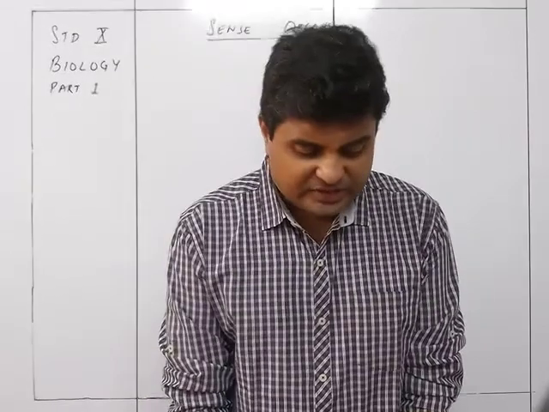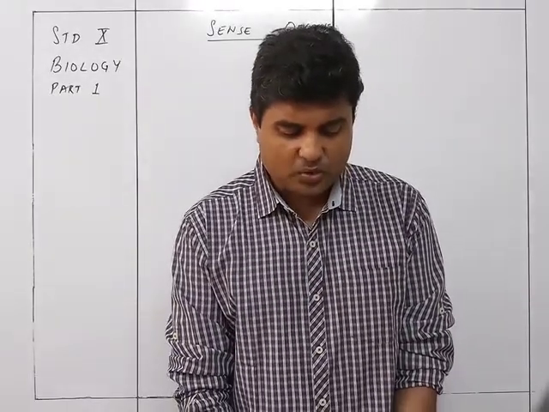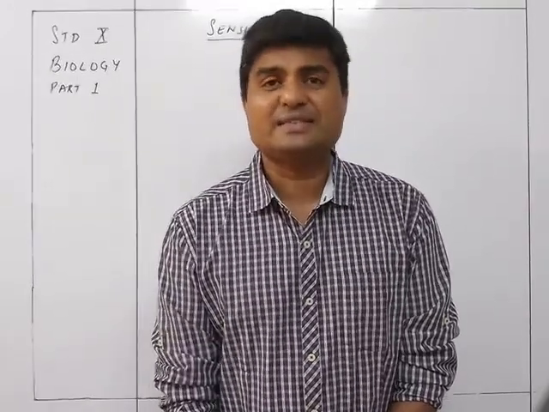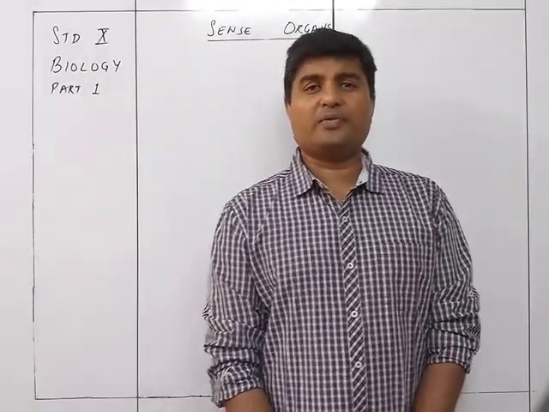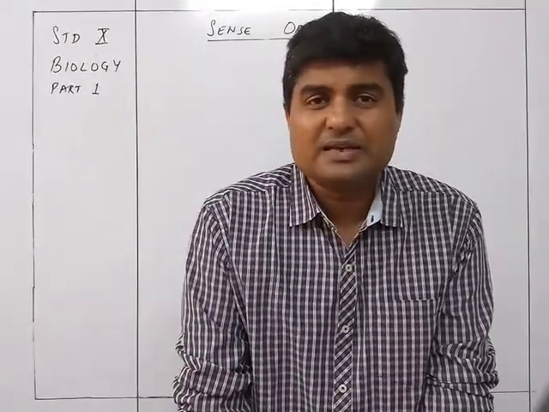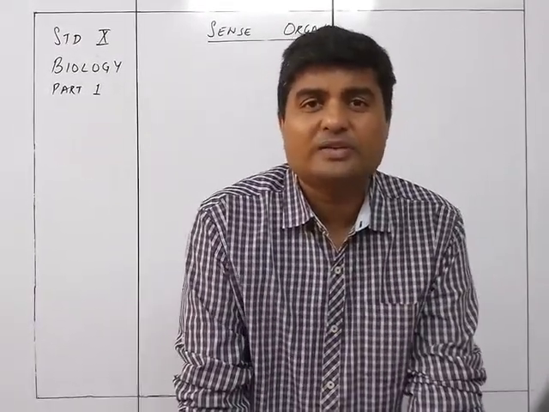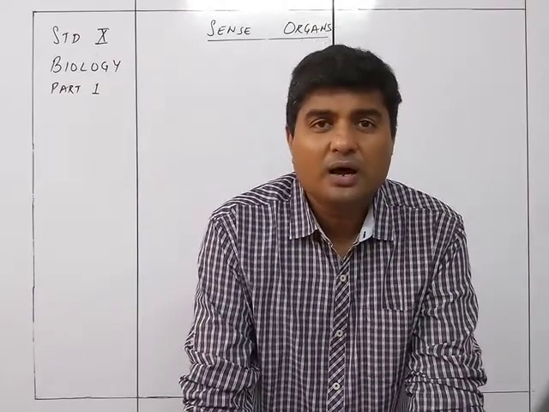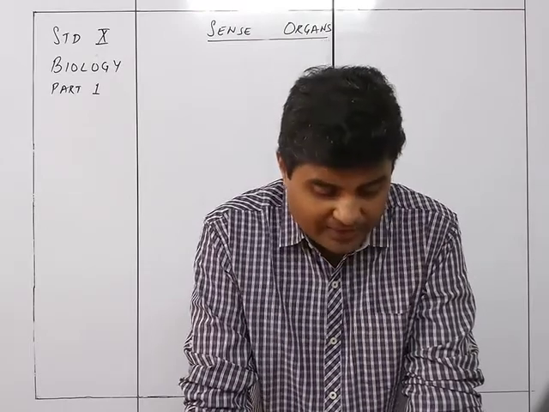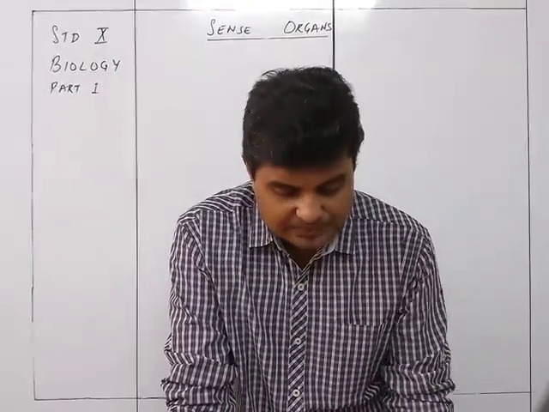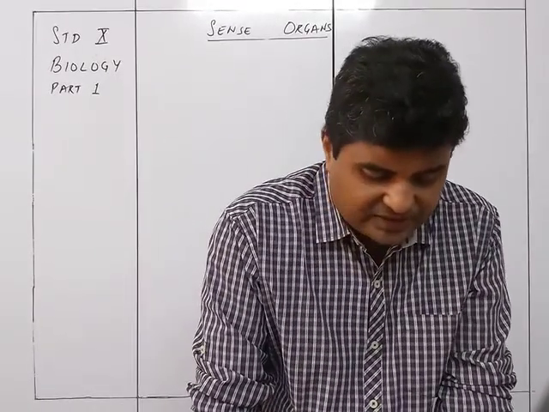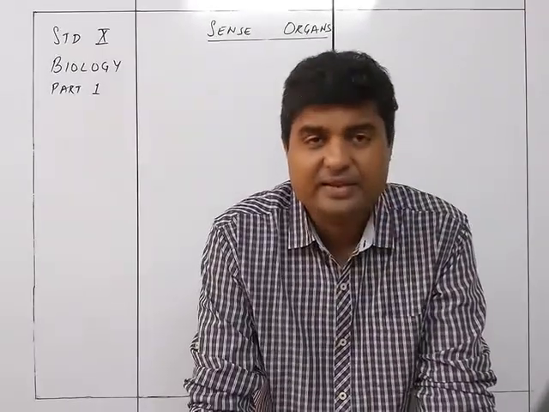The actual sensation is perceived by the secondary cells located in these organs. Such cells are categorized as receptors. We understood this particular part of receptors in the nervous system part, that they are the sensory receptors, they are the ones which are going to sense that particular physical quantity so that you feel that particular thing by the brain. So that's why they are called sensory cells, which are present in the organs. So the actual sensations are perceived by the sensory cells located in these organs.